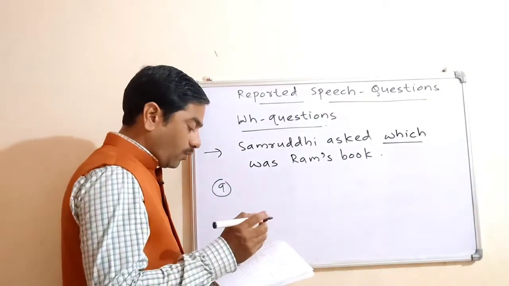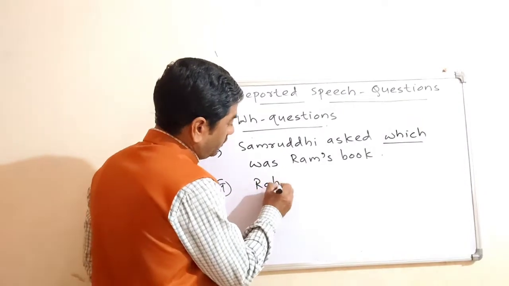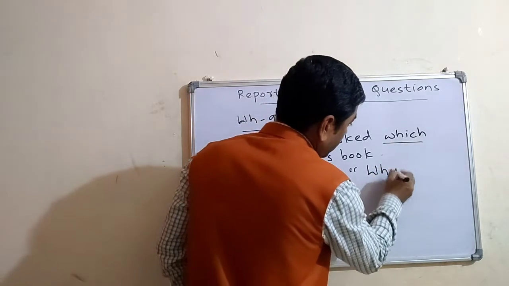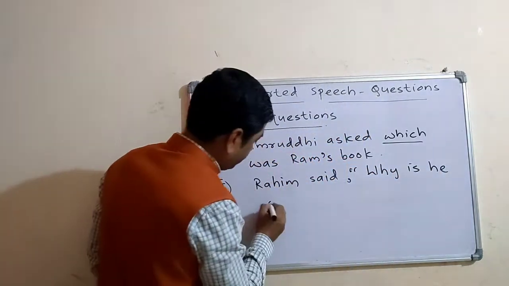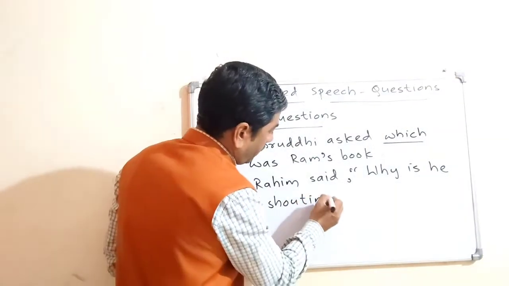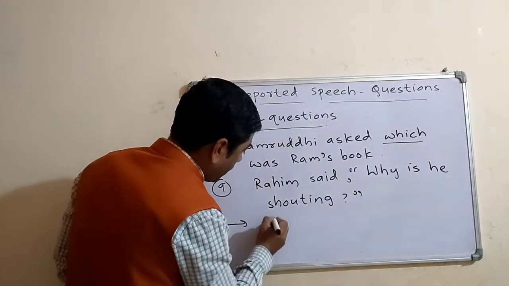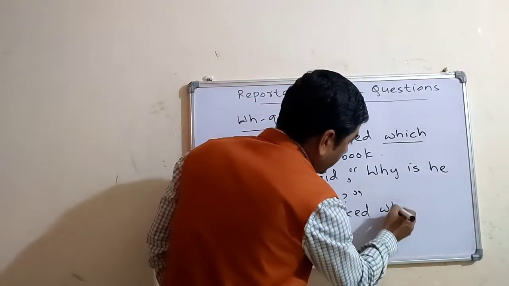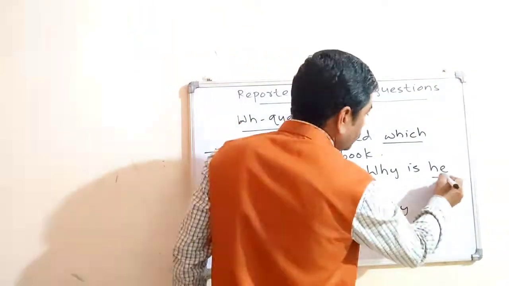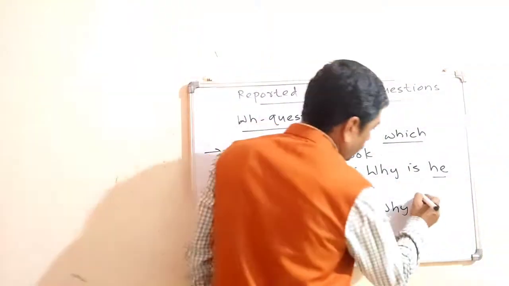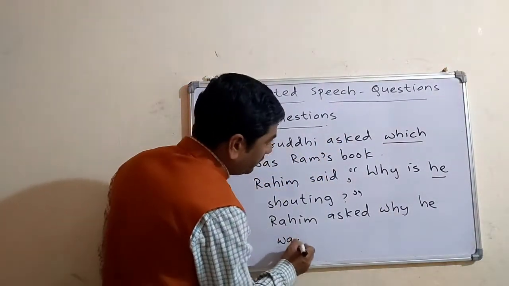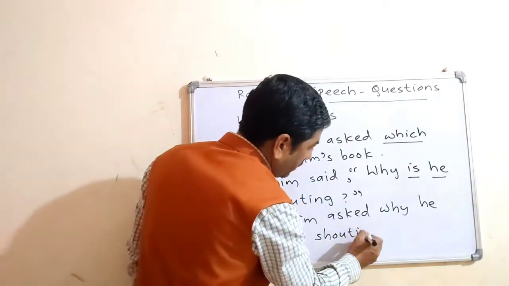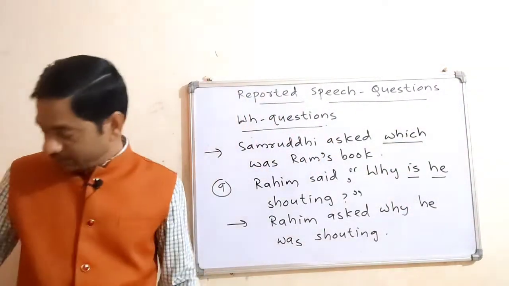Rahim said, "Why is he shouting?" So here Rahim asked why. Here the subject is he, so you have to change the order here. Why he was shouting? The past tense of is is was. Why he was shouting, and there will be a full stop at the end of the sentence.